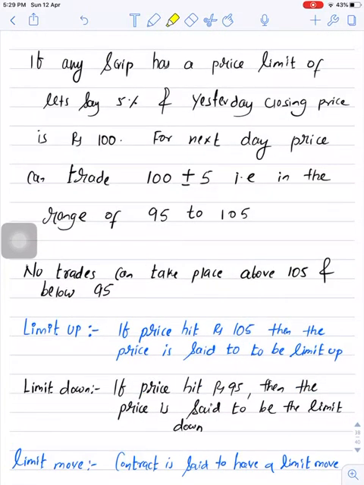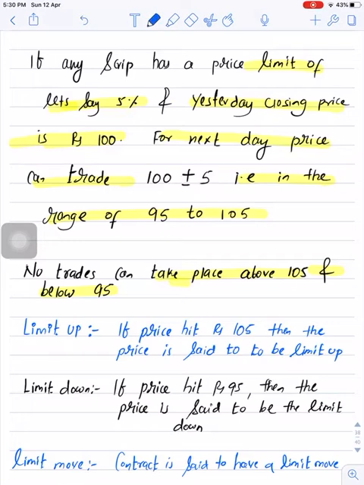If any scrip has a price limit of, let's say, 5% and yesterday's closing price is rupees 100, then for the next day the price can trade in the range of 95 to 105, because 5% of 100 rupees is 5 rupees. So for the next day the price range will be 95 to 105. 95 will be called the lower band and 105 will be termed the upper band. Once the price hits either 105 or 95, trades will not take place at those levels. No trades can take place above 105 and below 95.